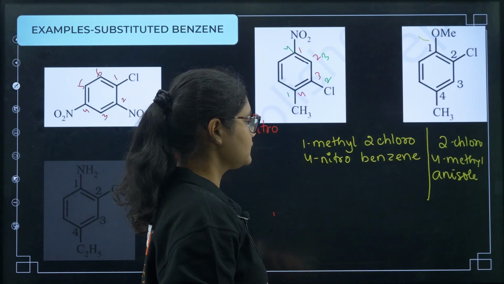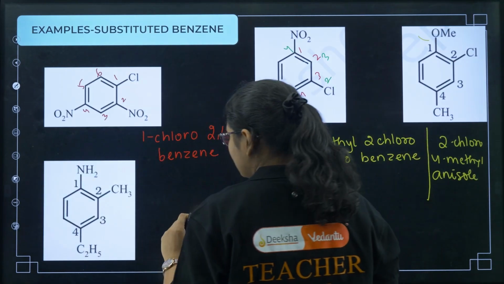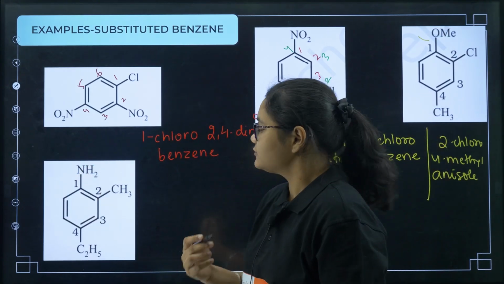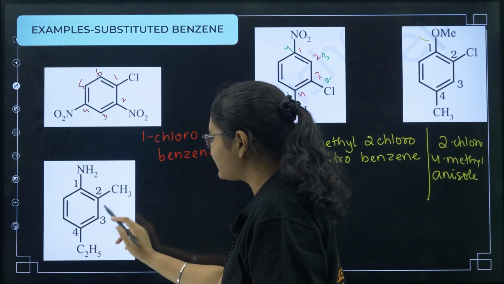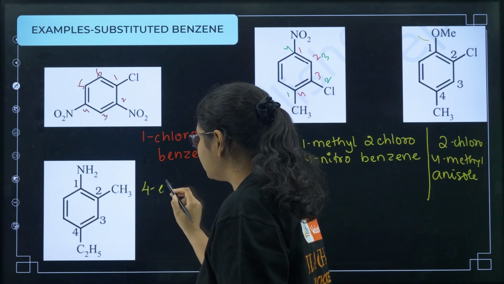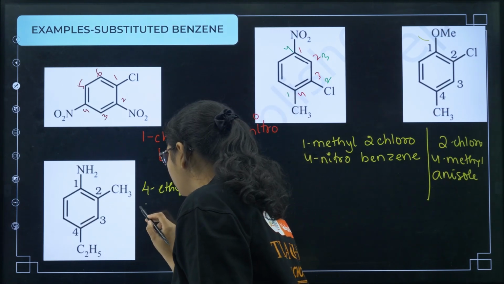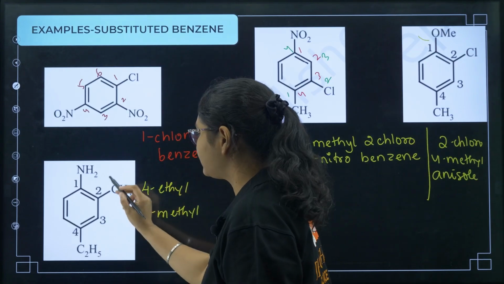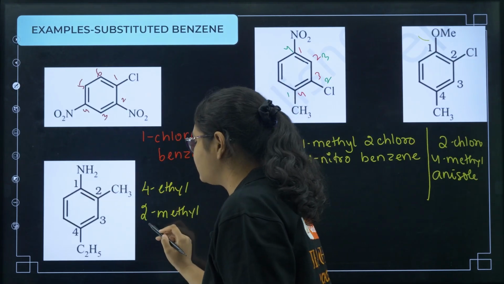Okay. Next, if you see this one, here also, if the NH2 group is present, then we call it aniline, right? So we can write it the same way: 4-ethyl, then 2-methyl. So I have 4-ethyl, 2-methyl. What is the name of this one? Aniline.